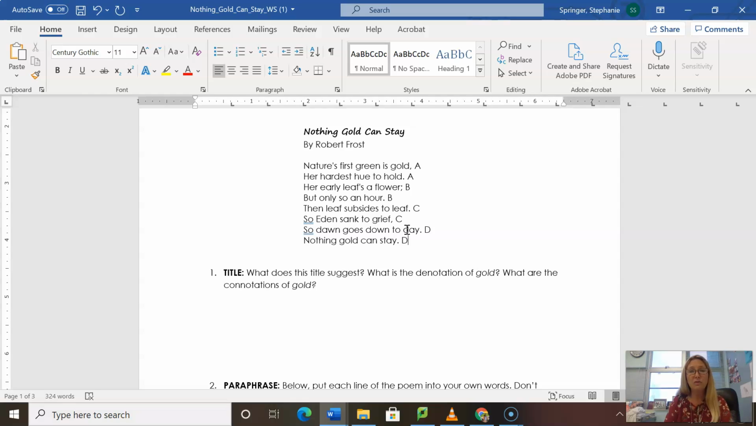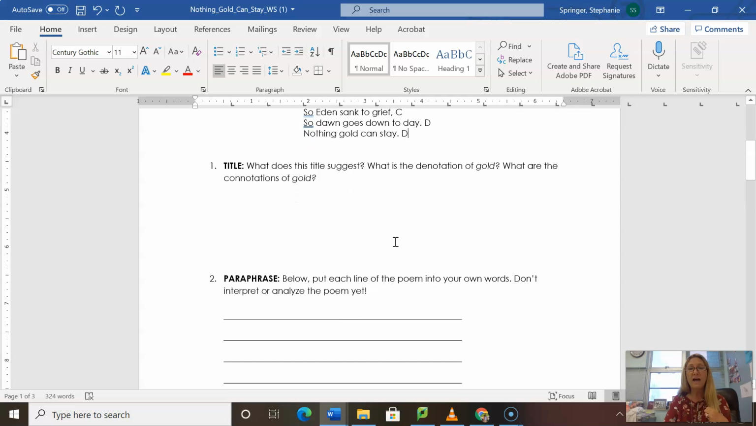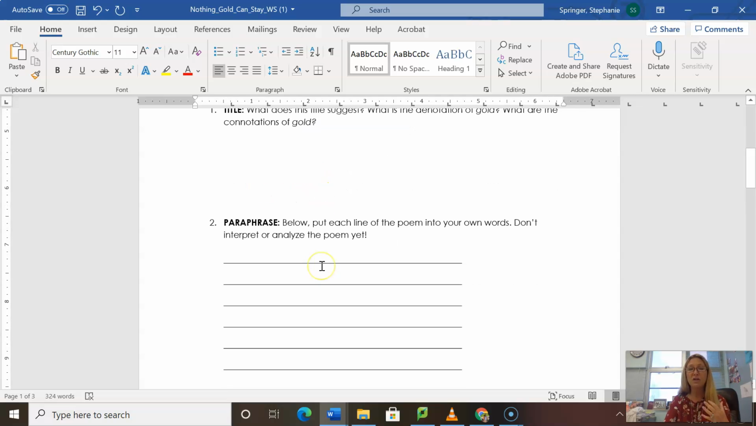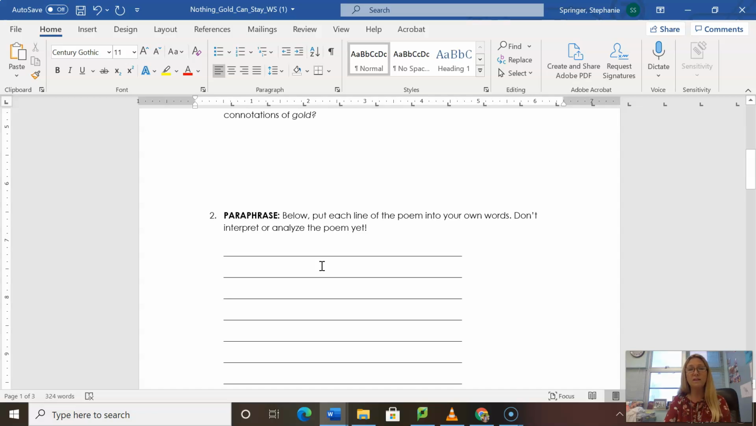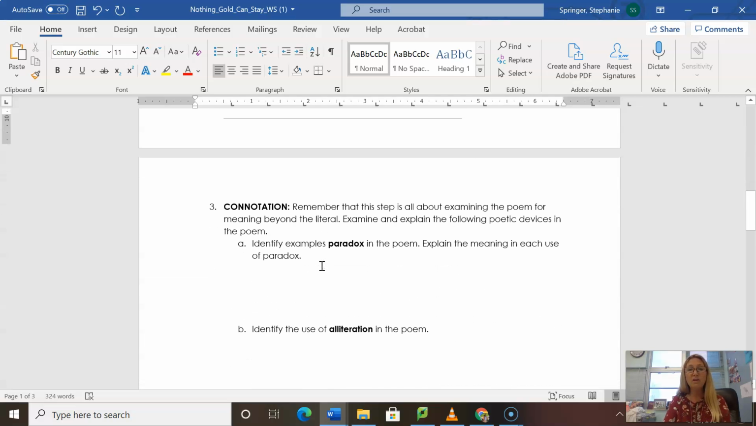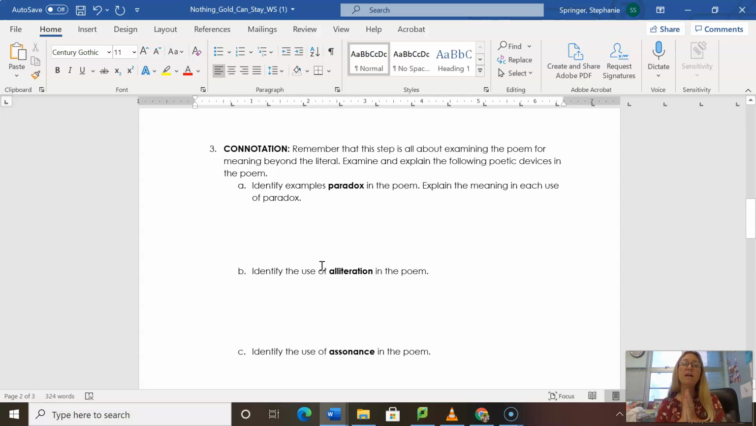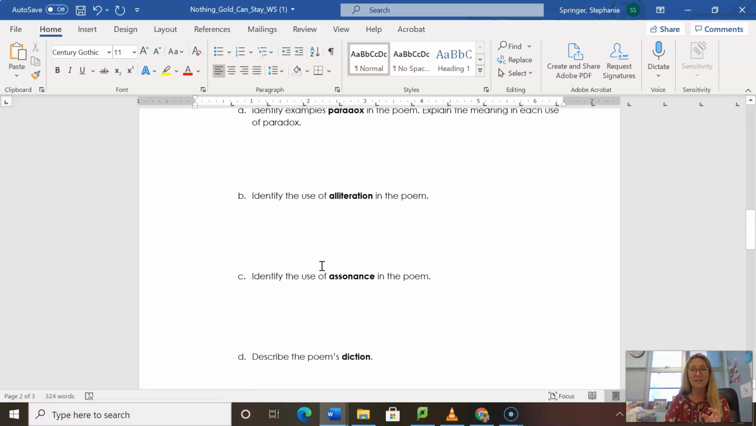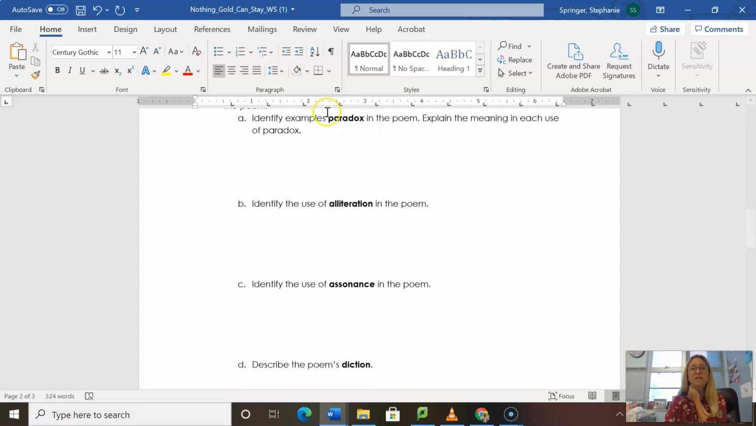So as you go through, you want to make sure that you have the notes that I have supplied for you. Read the definitions, look at the examples that I give you, use those notes to go through and answer the questions. So you're going to talk about the title. You want to put the poem in your own words, that's paraphrasing the poem. Now we're going to look at each one of these. So in the poem, you need to find an example of a paradox, where you can find alliteration, where you can find assonance. So we have paradox, which is a statement that seems contradictory.